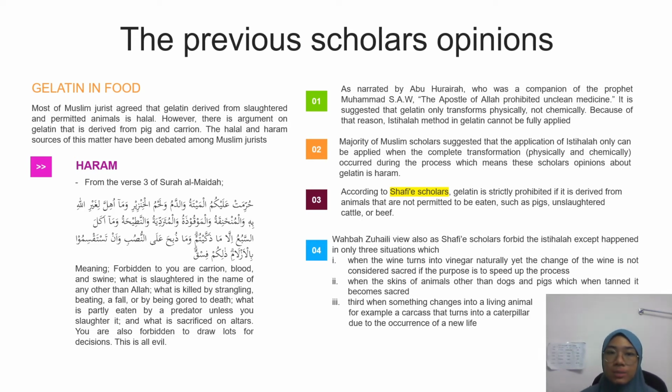I would like to continue the presentation about the previous scholars' opinions of gelatin in food. Most Muslim jurists agree that gelatin derived from slaughtered and permitted animals is halal. However, there is argument on gelatin that is derived from pig and carrion. The halal and haram sources of this matter have been debated among Muslim jurists.